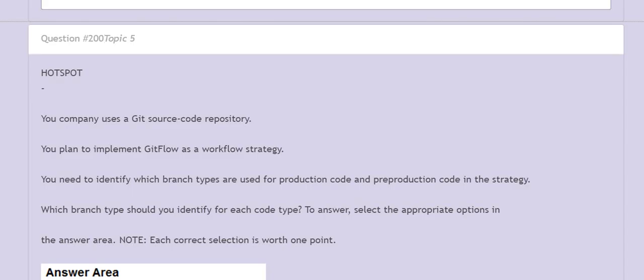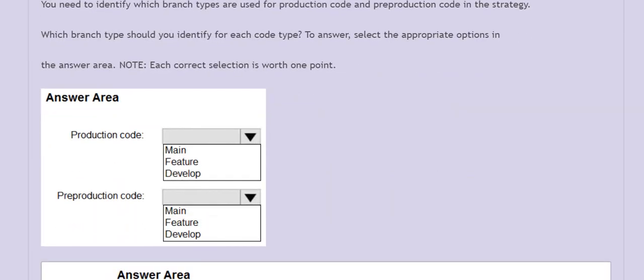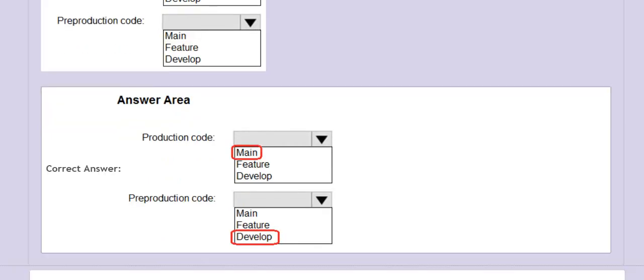Question is hotspot. Your company uses a Git source code repository. You plan to implement Git flow as a workflow strategy. You need to identify which branch types are used for production code and pre-production code in the strategy. Which branch types should you identify for each code type? To answer, select the appropriate options in the answer area. Please see this section. And this is the correct answer.